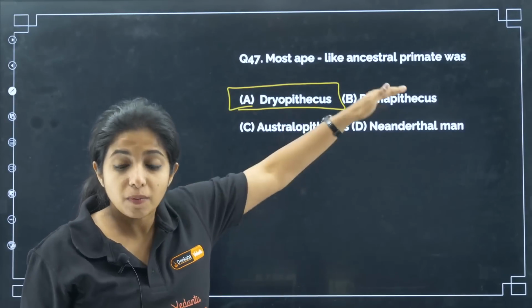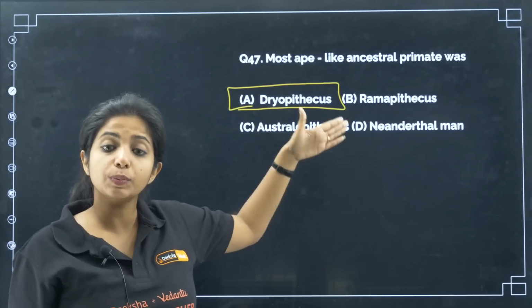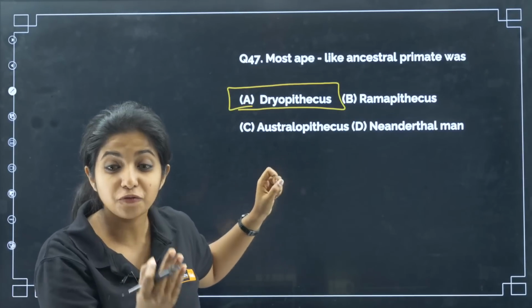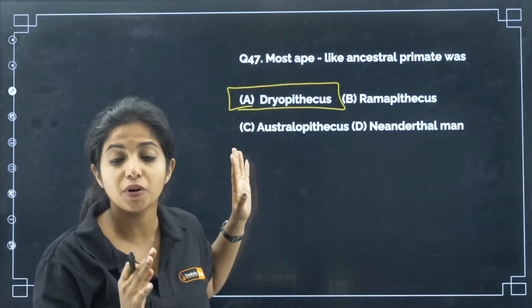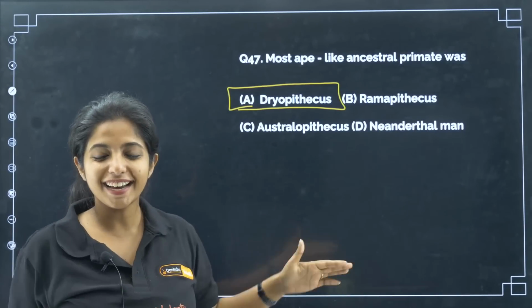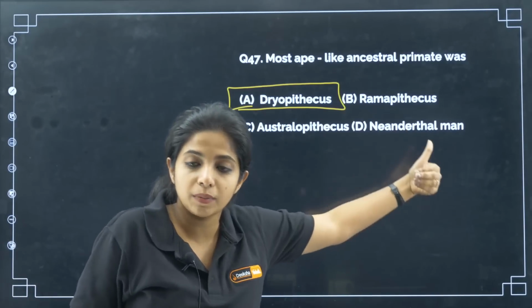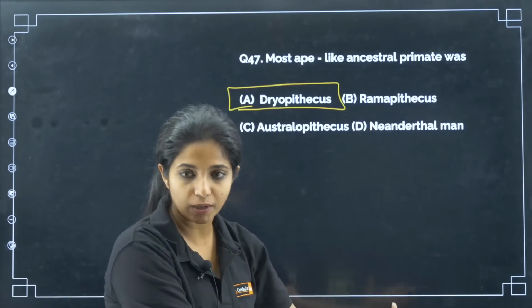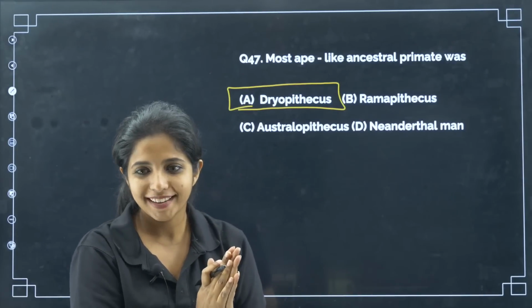Ramapithecus, man-like. From Ramapithecus came Australopithecus. From Australopithecus came Homo habilis. The first hominid features, human-like features, were found in Homo habilis. And then Homo erectus. From Homo erectus came Neanderthal man, and also came Homo sapiens, which is the last to come.